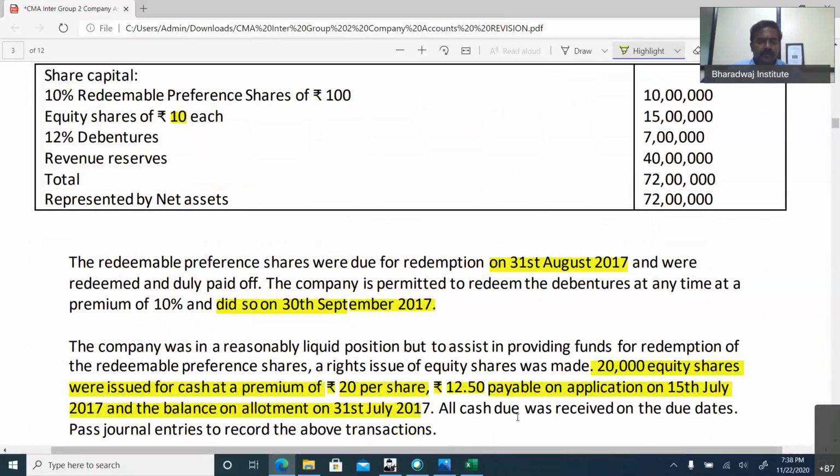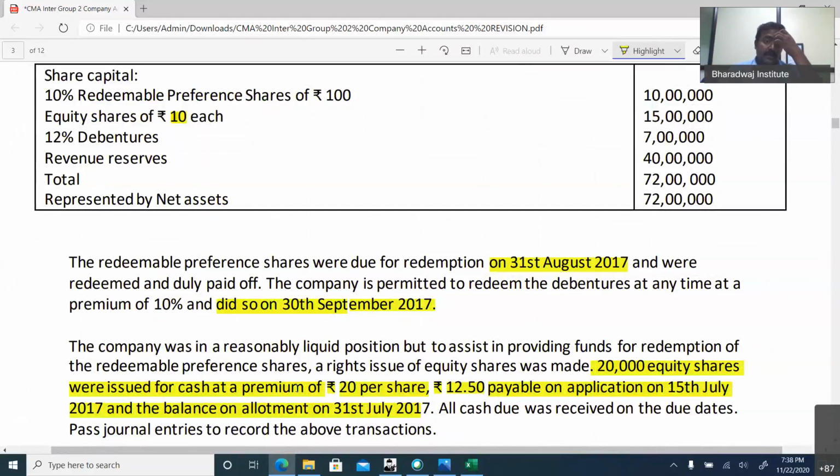Okay, coming back. See, debentures are redeemable on 31st August. They're redeeming 1 month later. For this, extra amount will not be paid. You will get the same amount. Of course, the premium 10%.